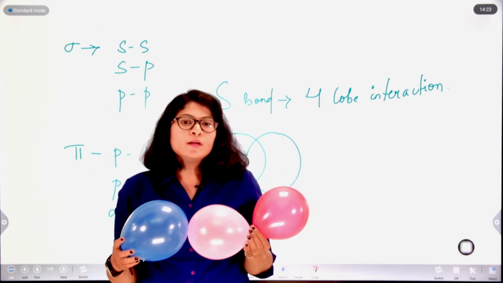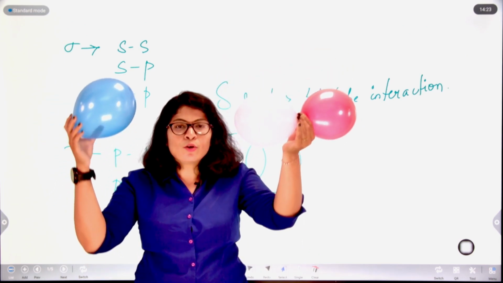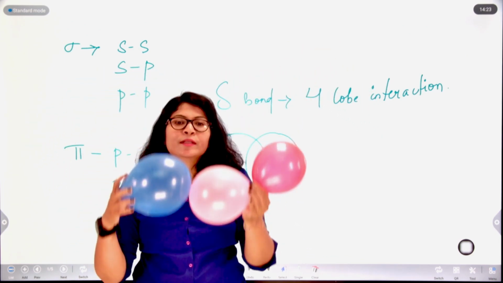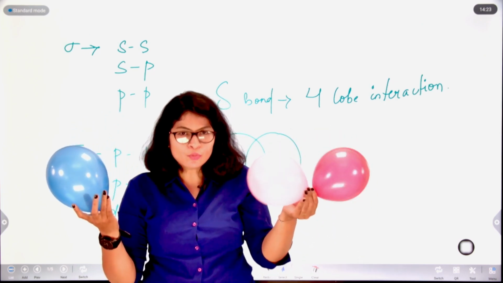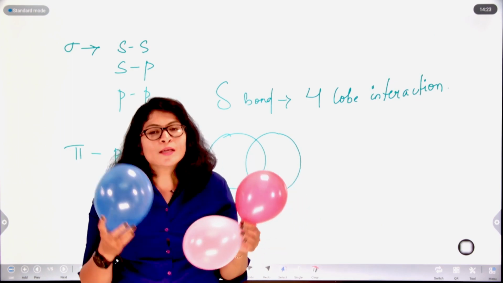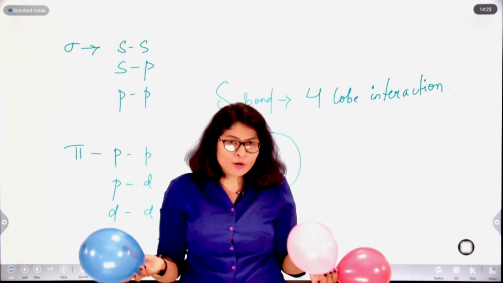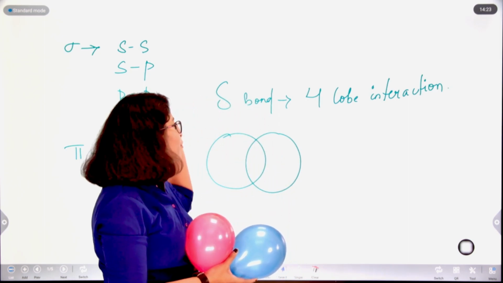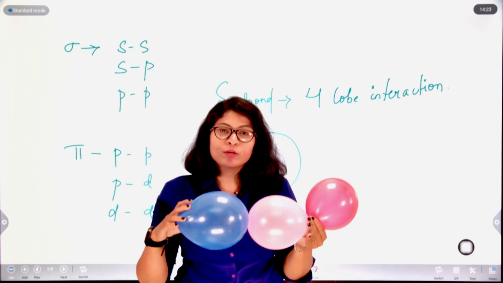So if one s orbital and the p orbital are overlapping along the axis, they result in the formation of a sigma bond. Can you visualize from these two balloon structures any possibility of pi or sidewise overlapping between them? Obviously not. Therefore S-P does not form a pi bond. S-P only forms a sigma bond, that is along the internuclear axis.